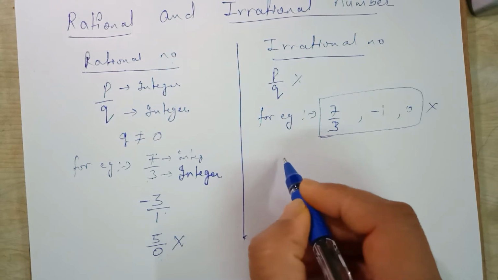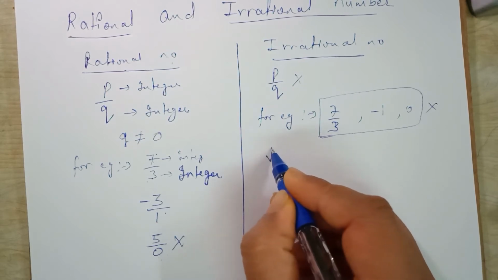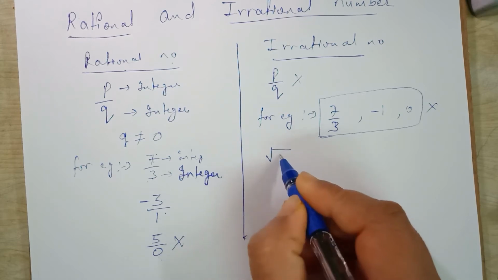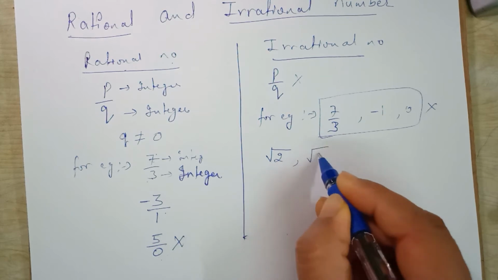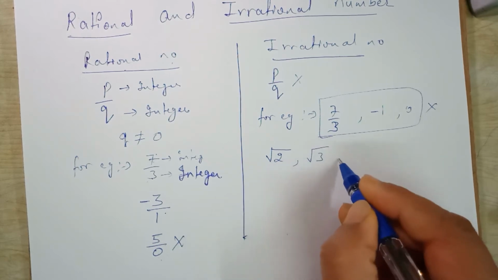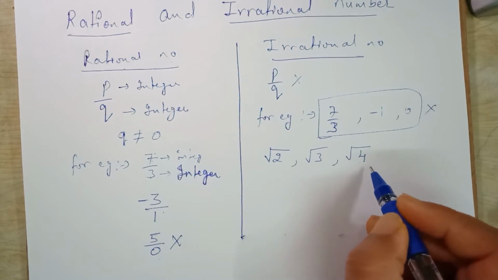For easy understanding we can say any number in square root form is called an irrational number. Suppose I am writing under root 2, then it is an irrational number. Under root 3 is an irrational number. But under root 4 is not an irrational number. Why?